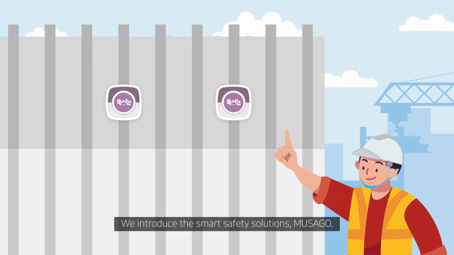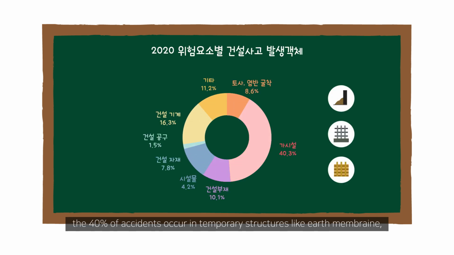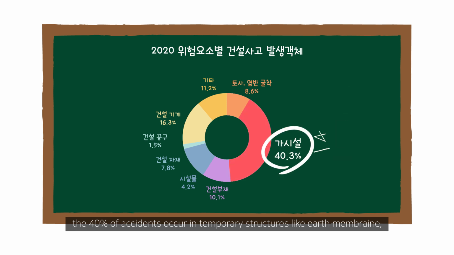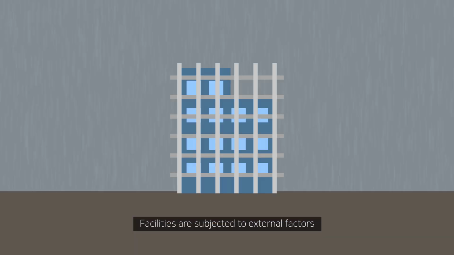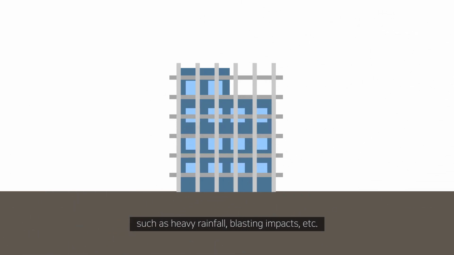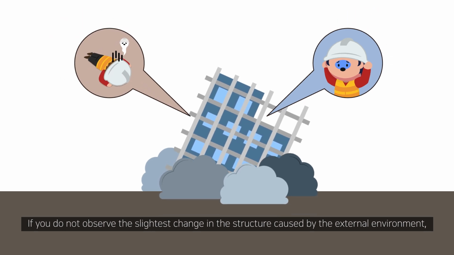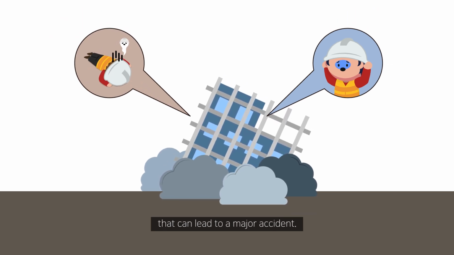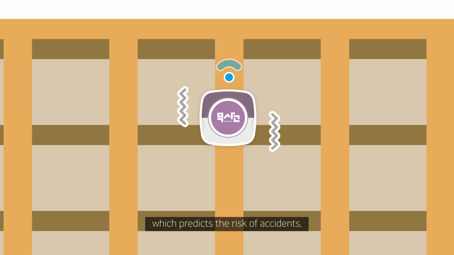We introduce the Smart Safety Solutions MUSAGO. Looking at the types of construction accidents by risk factor, 40% of accidents occur in temporary structures like earth membrane, copper barrier, formwork, etc. Facilities are subjected to external factors, such as heavy rainfall, blasting impacts, etc. If you do not observe the slightest change in the structure caused by the external environment, that can lead to a major accident. MUSAGO Cube is a smart safety equipment mounted on the structures, which predicts the risk of accidents.